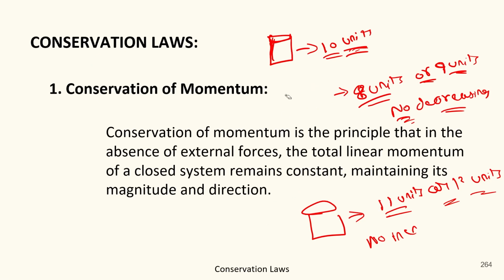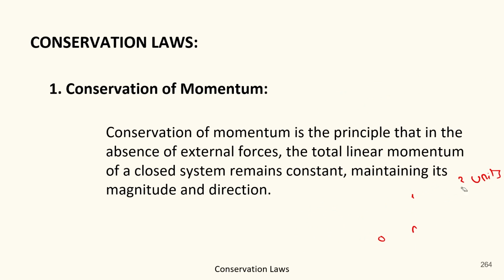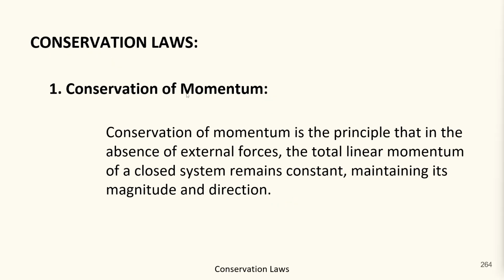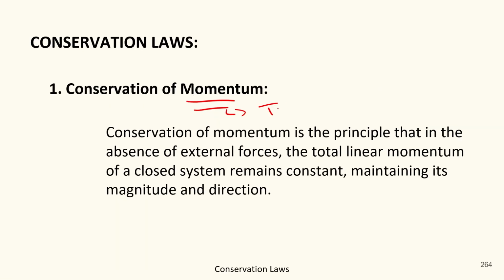Got it? So in conservation laws, we are going to study the conservation of different things. The first is the conservation of momentum. Momentum is basically the total motion kept in an object.